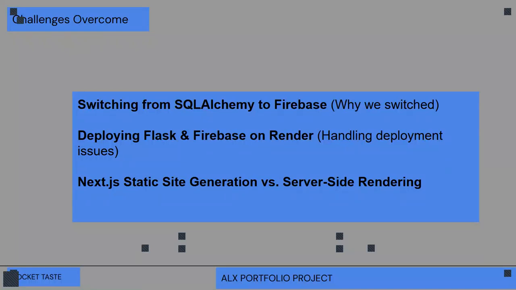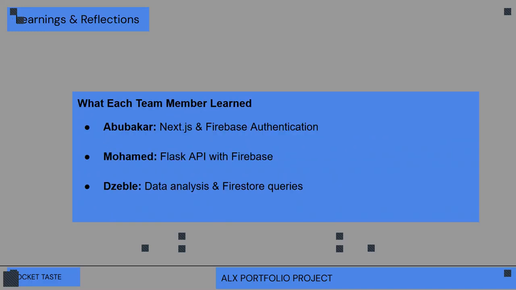So, challenges overcome. At first, we were using SQLAlchemy to do all this, but we discovered that Firebase together with Render and Flask is very easy to work with and deploy. So we had the challenge of switching from SQLAlchemy to Firebase, right? And then the decision of which one to choose, whether server rendering and all those things. They are all part of the challenges that we faced during the process of developing the application.